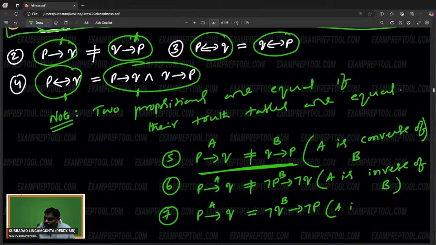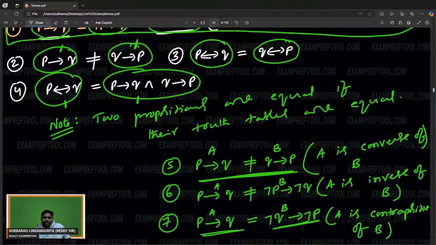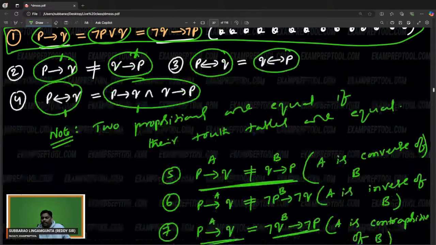A is the contrapositive of B. But remember, these two are equal. So I think four observations. Initially I wrote the four observations, I didn't mention the names. Now I mentioned the names.